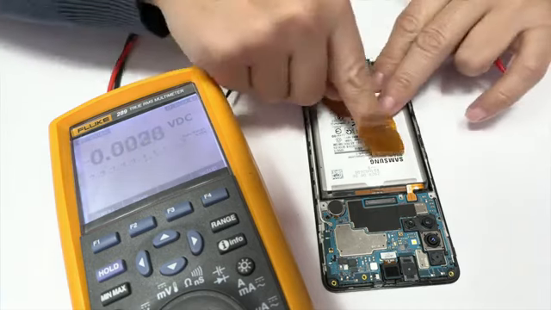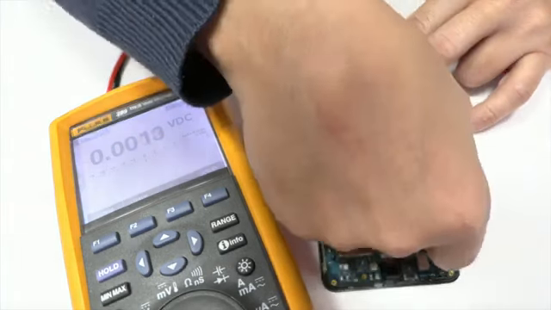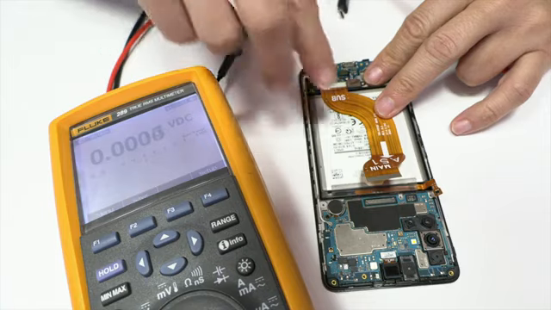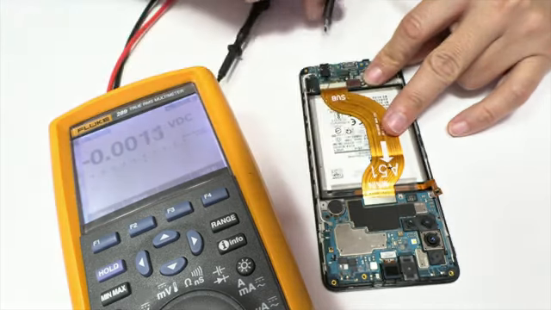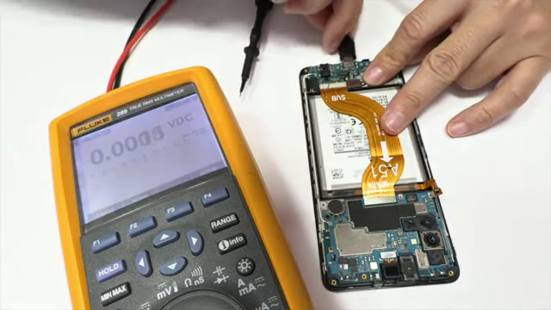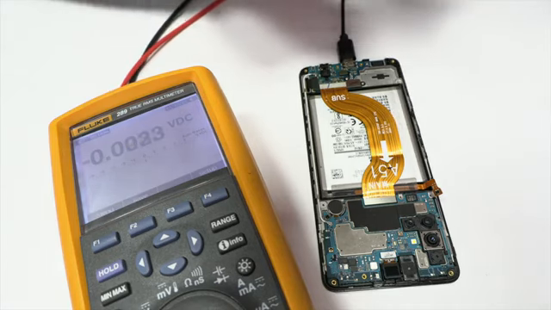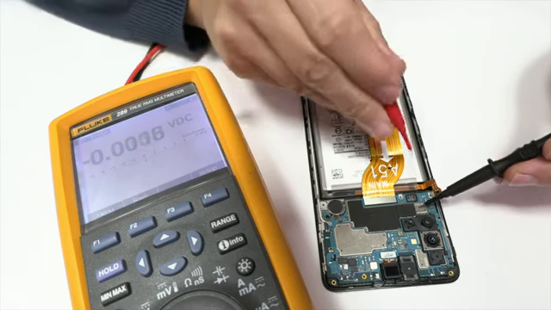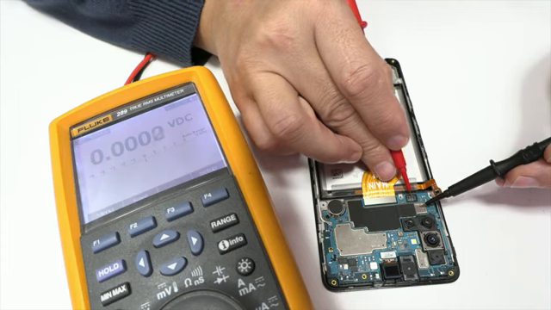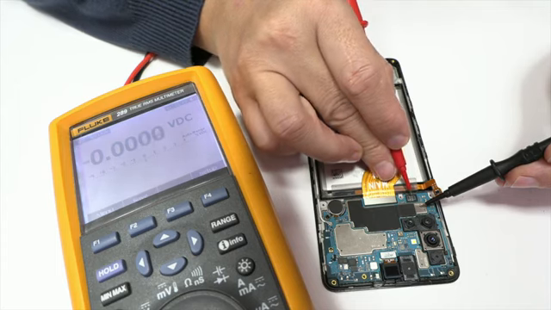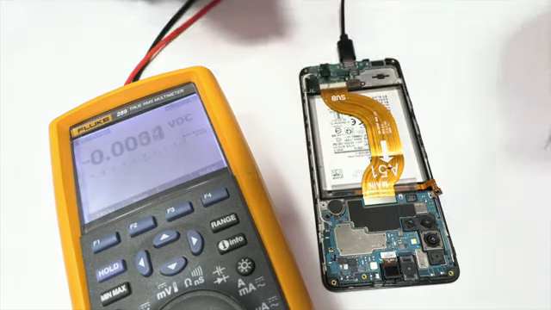Next, we connect the connector to the motherboard and check if a voltage arrives at the battery pin. As we can see, there is no voltage, which means that some circuit is failing.